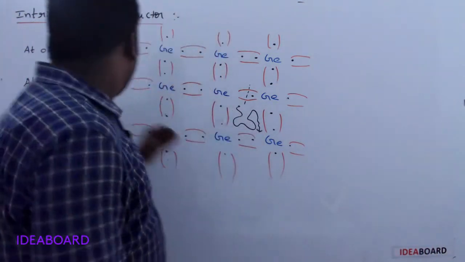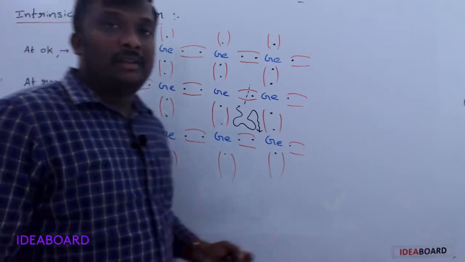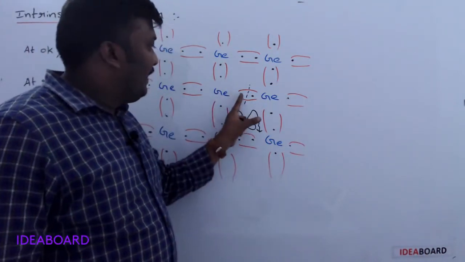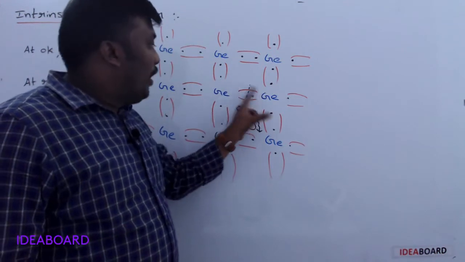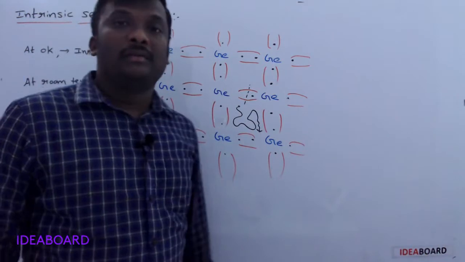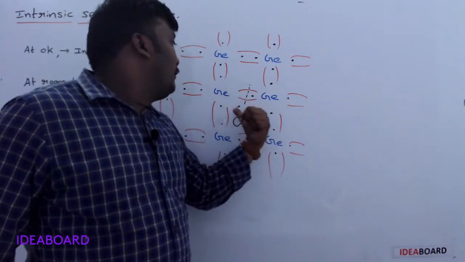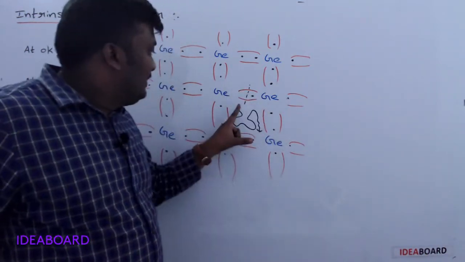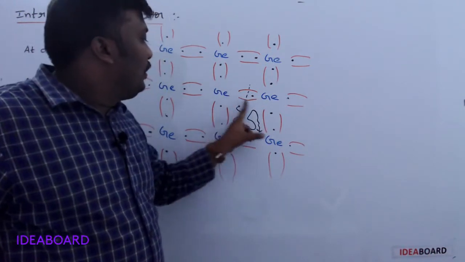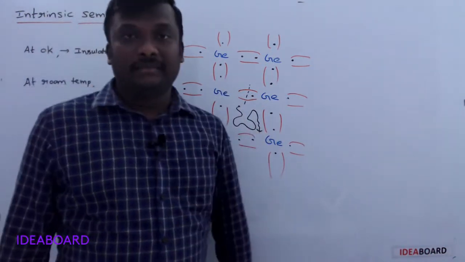So at room temperature, due to thermal vibrations of the atom, electron bonds break and the electron becomes free from the attractive forces of the atom. This electron is now called a free electron, which is free to move in the crystal lattice.